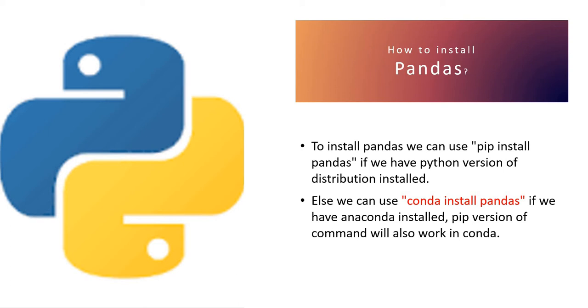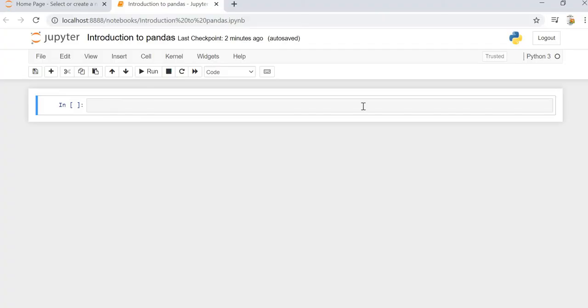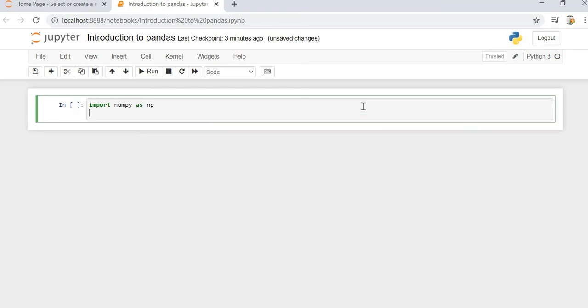Now let's get started with the coding. Here we are in the Jupyter Notebook. Now let's start. Let's first import numpy as np and import pandas as pd.